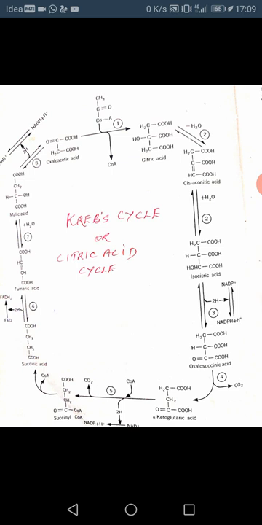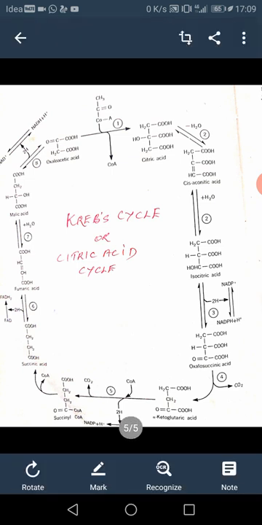In the four oxidation steps, four pairs of hydrogen ions and four pairs of electrons are removed from the intermediates of the cycle. Three of the pairs of hydrogen ions and electrons are utilized in the reduction of pyridine nucleotides. The one remaining pair of hydrogen ions and electrons is taken up in the reduction of the FAD prosthetic group of succinic dehydrogenase.